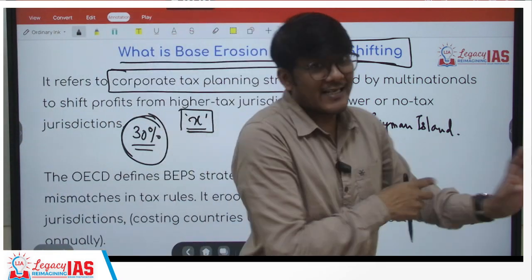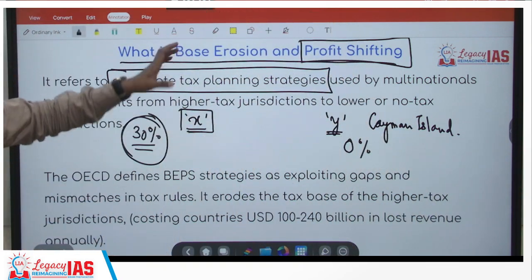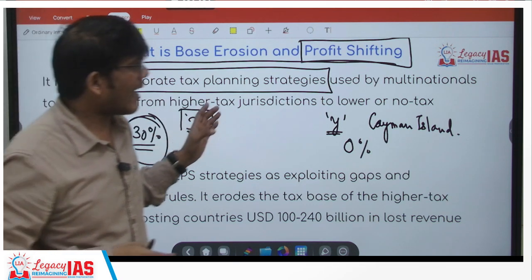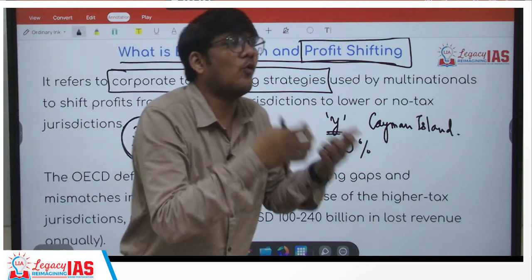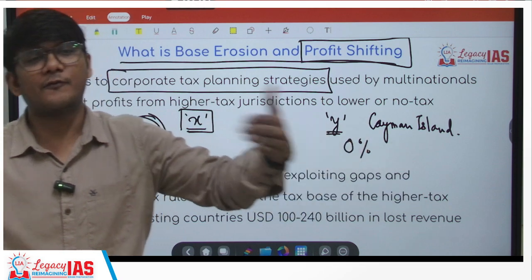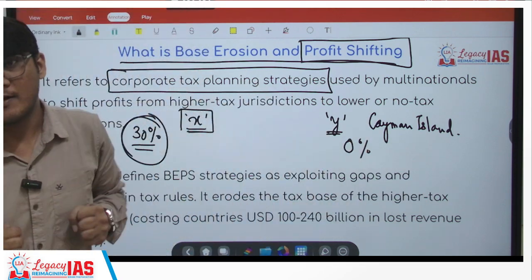Now, I said it can be considered as illegal, right? It is considered illegal by OECD and G20, but actually, they are not going against any rules. They are just finding the loopholes, and those loopholes exist because different countries have different tax structures, tax systems, tax rules and guidelines, right?